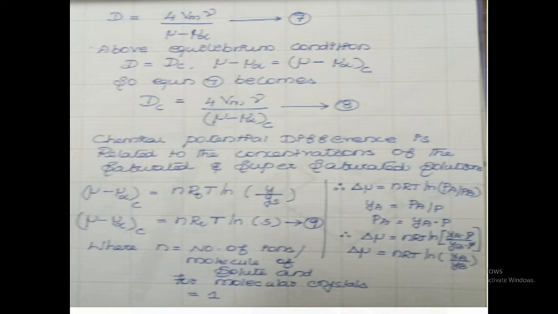Y by Ya is equal to S, which is nothing but the supersaturation ratio. This is equation number 9, where n is the number of ions per molecule of solute, and for a molecular crystal you should generally take n as 1.